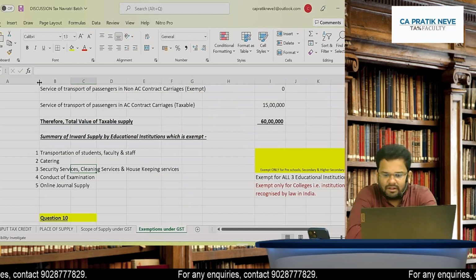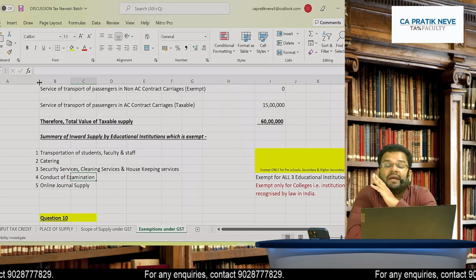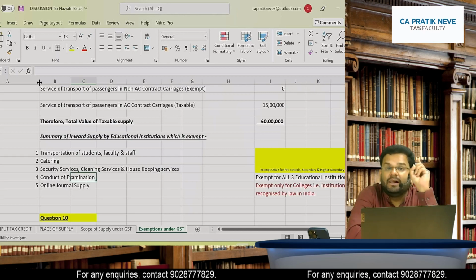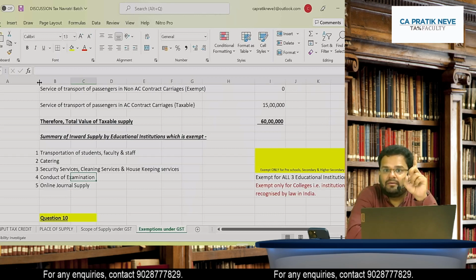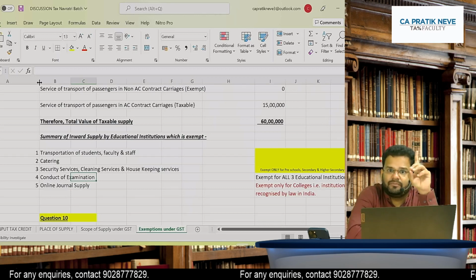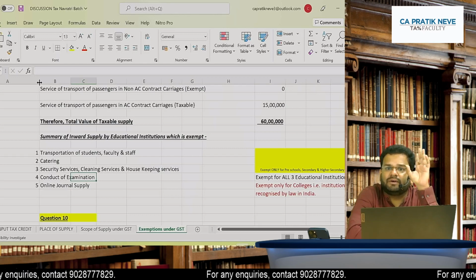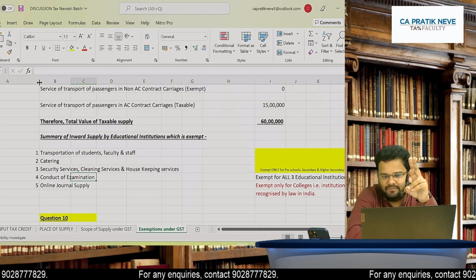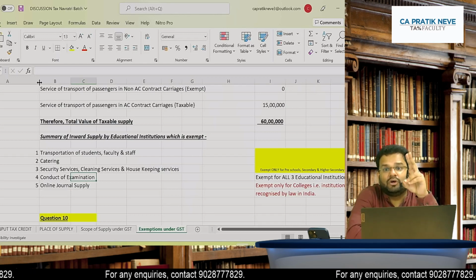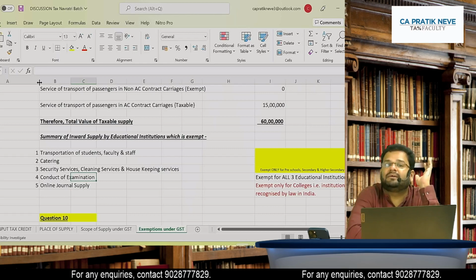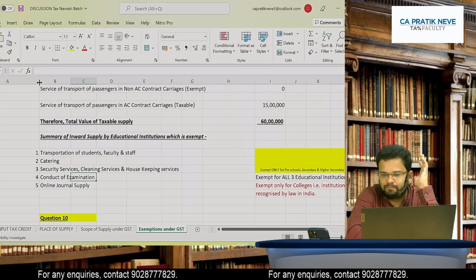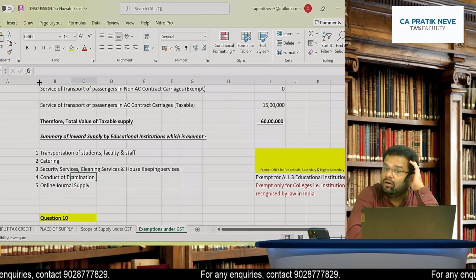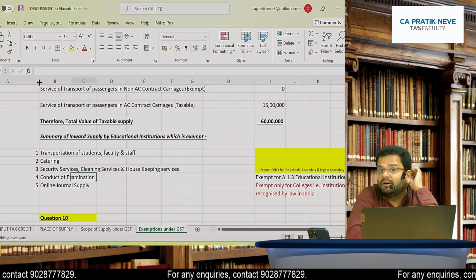Fourth service, conduct of exam, is exempt for all three education institutions. And online journal supply is also an inward service which will be exempt when given to the second type of education institutes, that is colleges. Agreed? So you have to compulsorily remember this systematically. Understood?